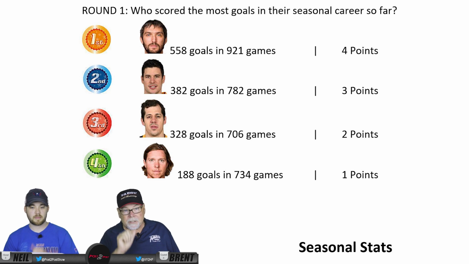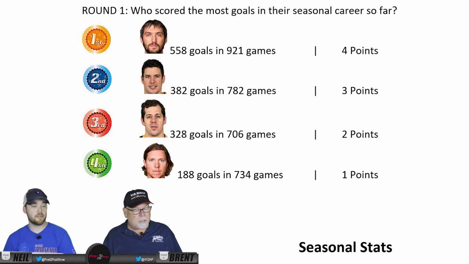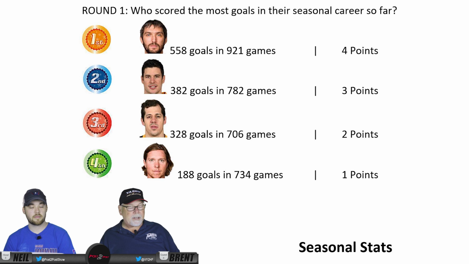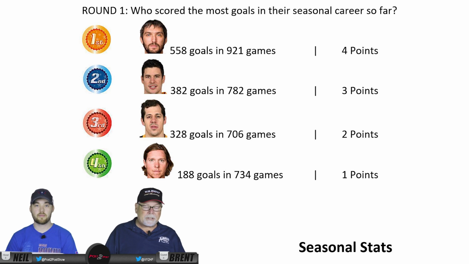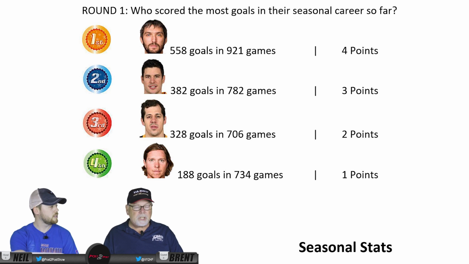The first place leader in that category is Ovechkin, 558 goals, and he played 921 regular season games. This should be no surprise. Ovechkin's a goal scorer, so he gets 4 points. Second place is Sid Crosby, 382 goals in 782 games, which puts him at 3 points. Evgeny Malkin is next with 328 goals in 706 games, 2 points. And finally, Backstrom with 188 goals in 734 games, 1 point. The point totals will be done cumulatively.